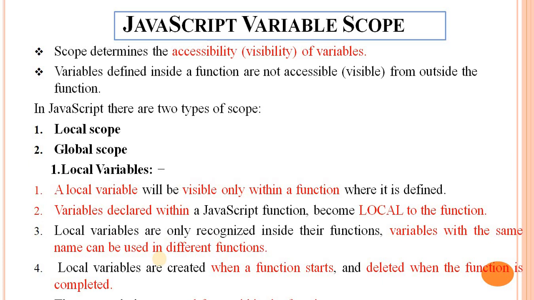Local variables are created when a function starts and deleted when the function is completed. They can be accessed only from within the function.